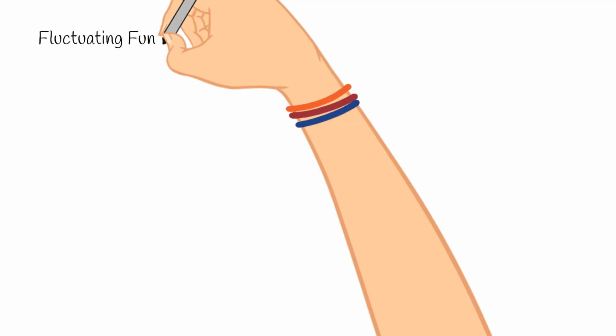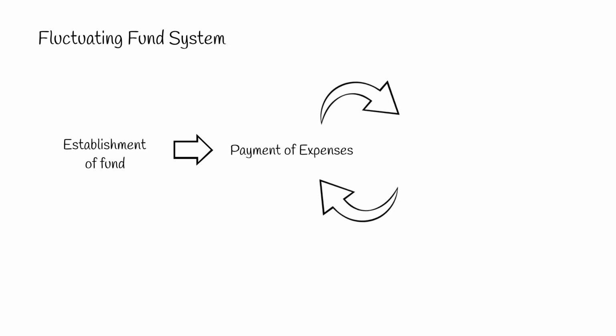Fluctuating fund system. This is more simple and straightforward in comparison with Imprest fund system. Processes are establishment of fund, payment of expenses, and replenishment. The entry for establishment of fund is similar to Imprest fund system, debit petty cash fund, and credit cash in bank. Next is payment of expenses.